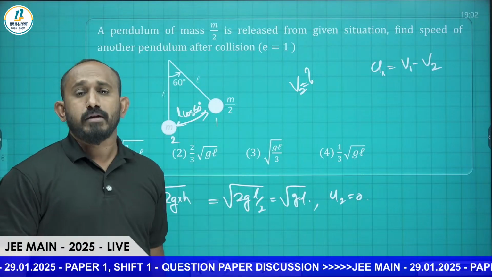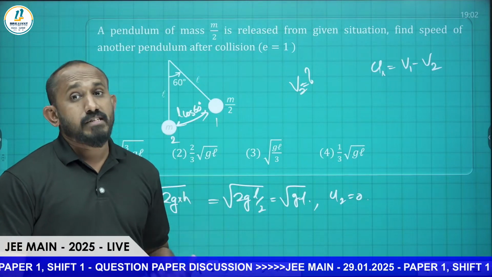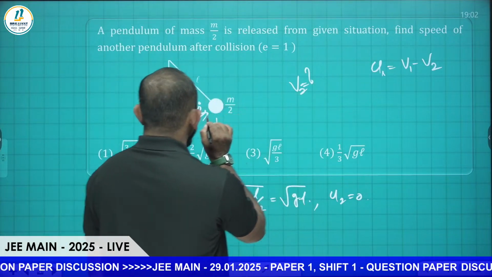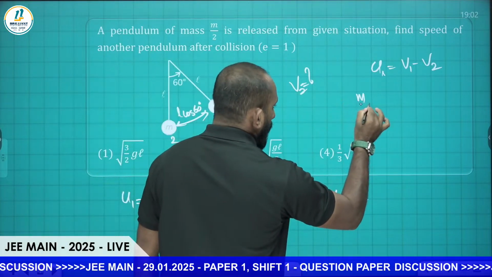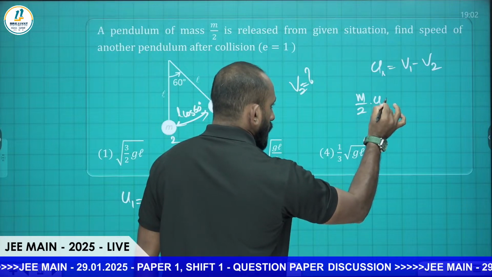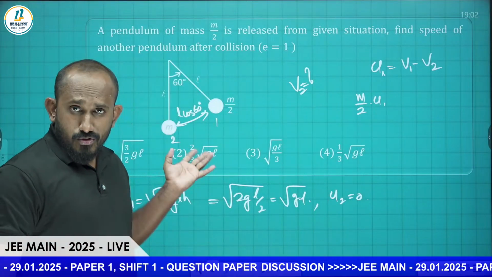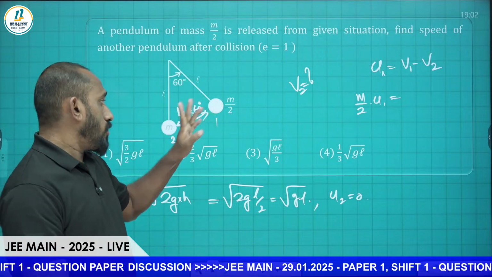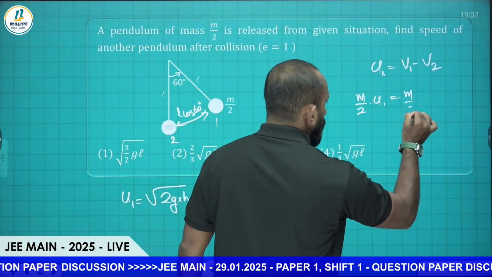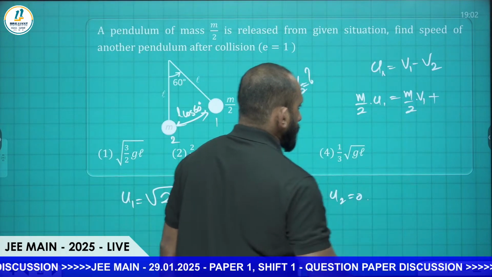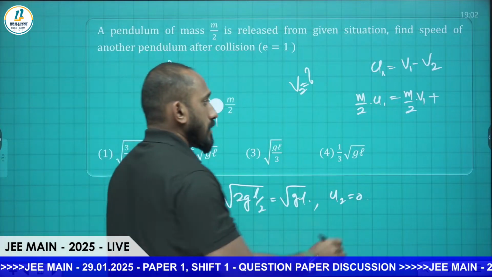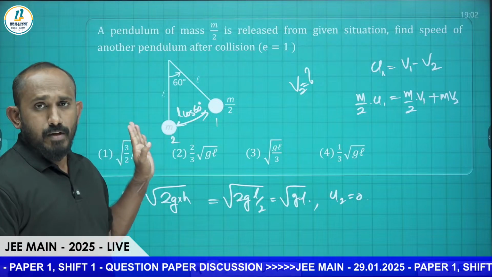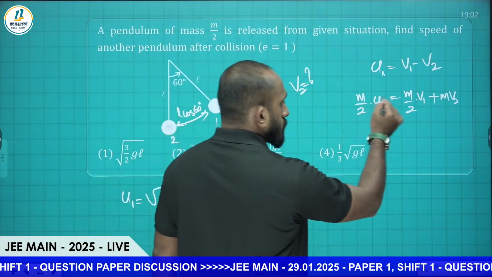U1 is equal to V1 minus V2. Now from the law of conservation of momentum, we can have M1 U1 is equal to, its mass is m by 2, M by 2 into U1 plus M2 U2. U2 is 0, so that is gone, equal to M1 V1, so m by 2 into V1 plus the second one, half m is the mass, m into V2. This is velocity. If you do this, m is common, so you can cancel.